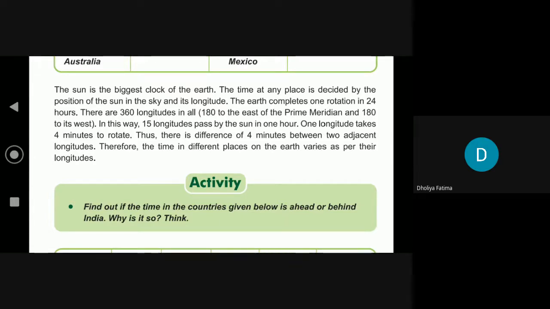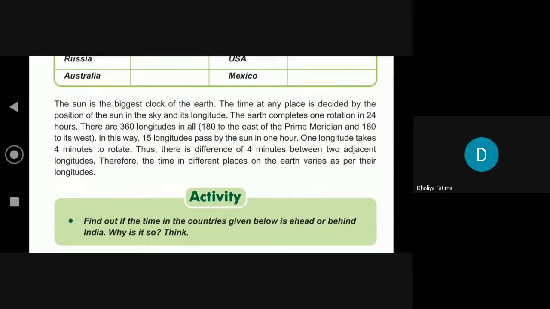Okay? So we all know very well that the sun is the biggest clock of the earth. The time at any place is decided by the position of the sun in the sky and its longitude. The earth completes one rotation in 24 hours.